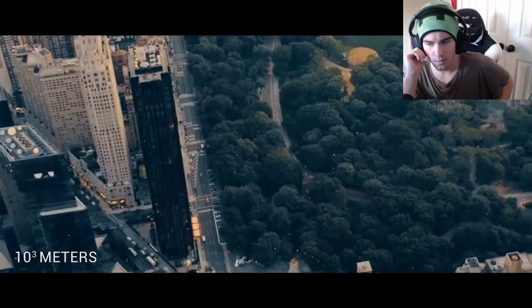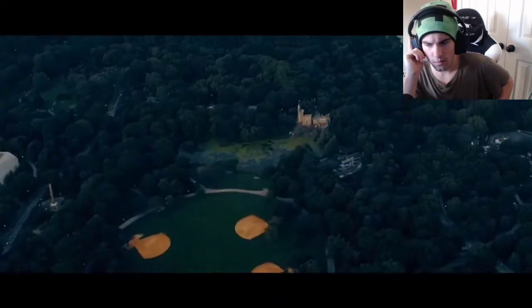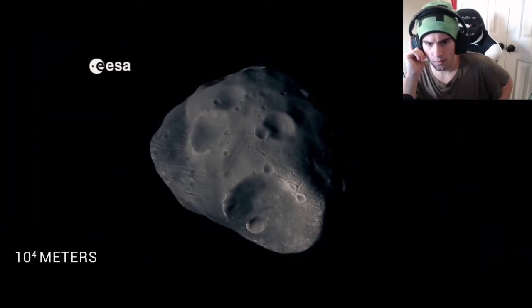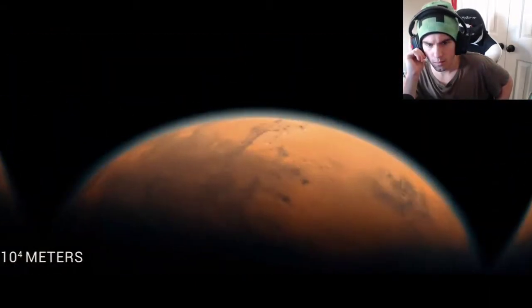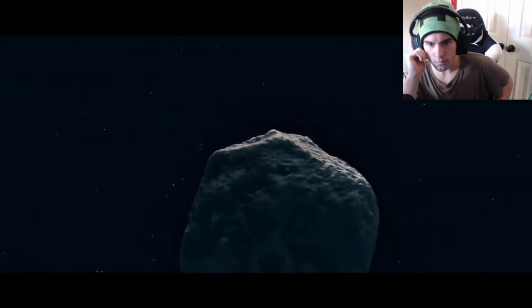It's kind of funny because Central Park in New York City is actually 4 kilometers long, and is 8 times larger than Vatican City, which is an entire country. Clocking in at 11,000 meters is Phobos, Mars' largest moon. Fun fact, one day it's going to crash into Mars, so if we're going to colonize it, we should probably find a way to deal with it.